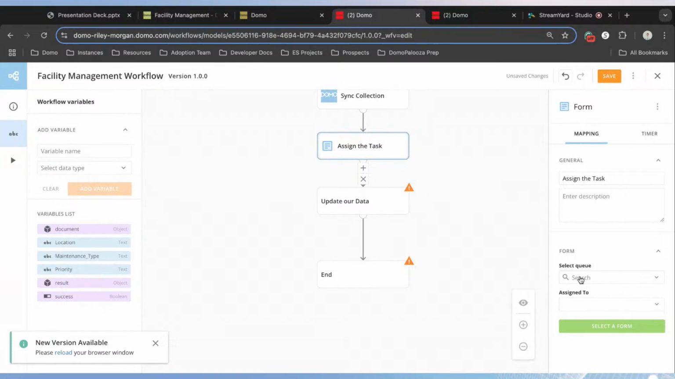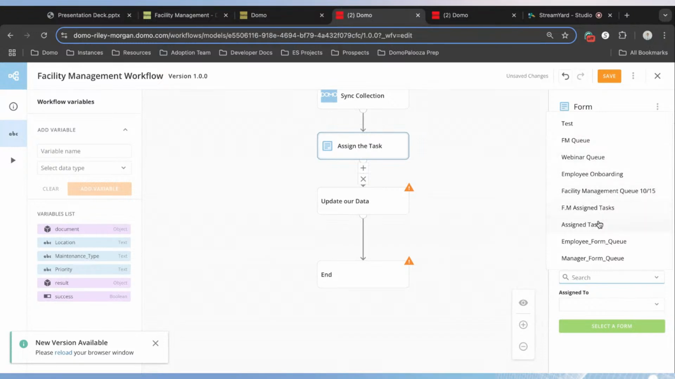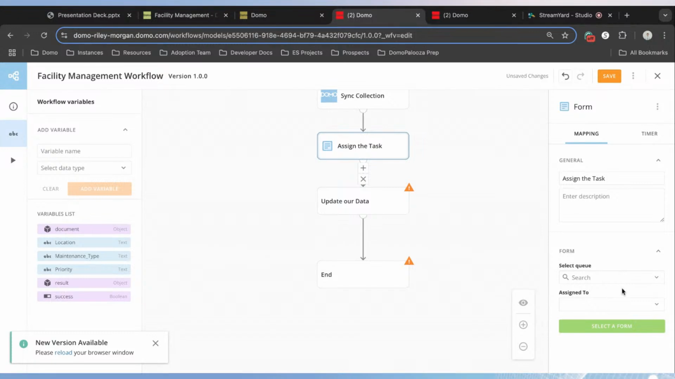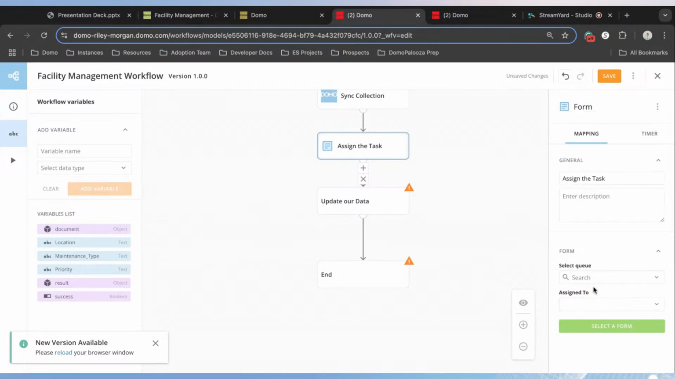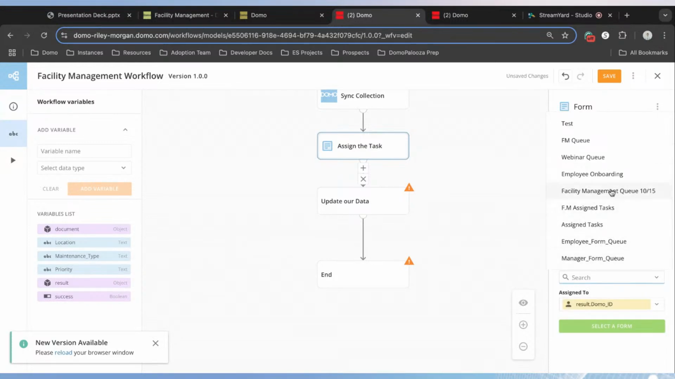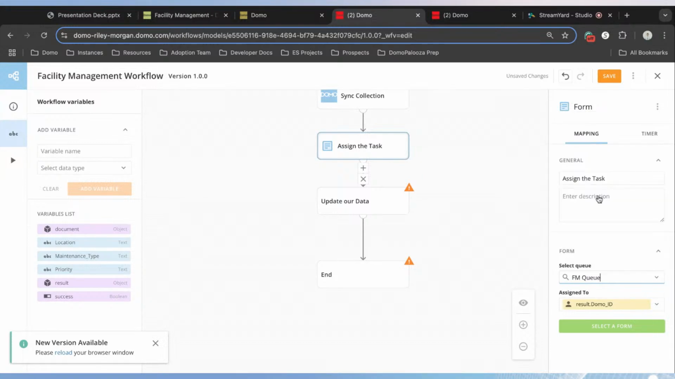We're going to click on our search queue here, and you're going to see that queue that you've created should pop up here. If it doesn't, it might just take a second, so you can click out of here and reopen it, and it should pop up in just a second. And then once you select your queue, what you'll want to do is click Assign To. And this is going to determine who is assigned the task for completion. And we already figured that out, and it's going to be the person result.domoid. And here is my queue.